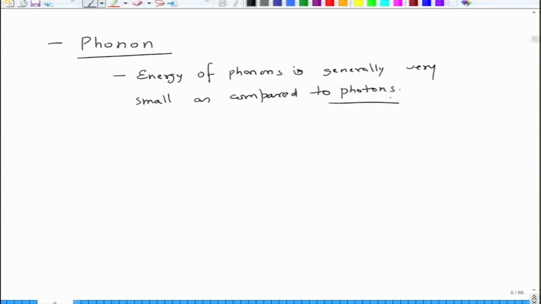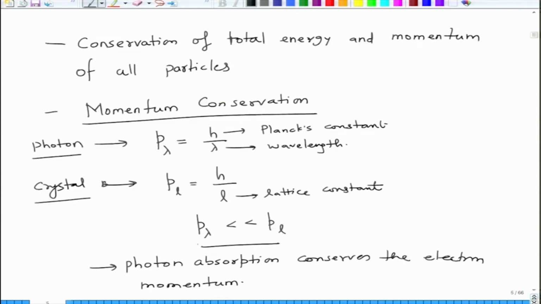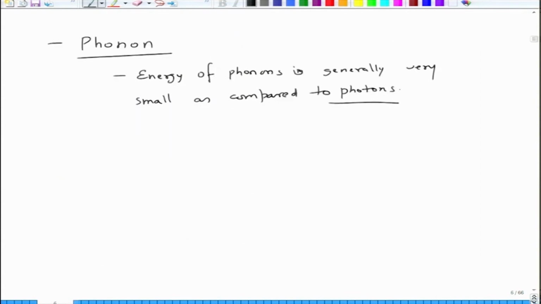Okay. So basically photons have relatively large energy, phonons have lower energy. On the other hand, phonons have large momentum, photons have smaller momentum, alright. So because the photon momentum is very small, it is relatively conserved here, but phonon momentum is large,